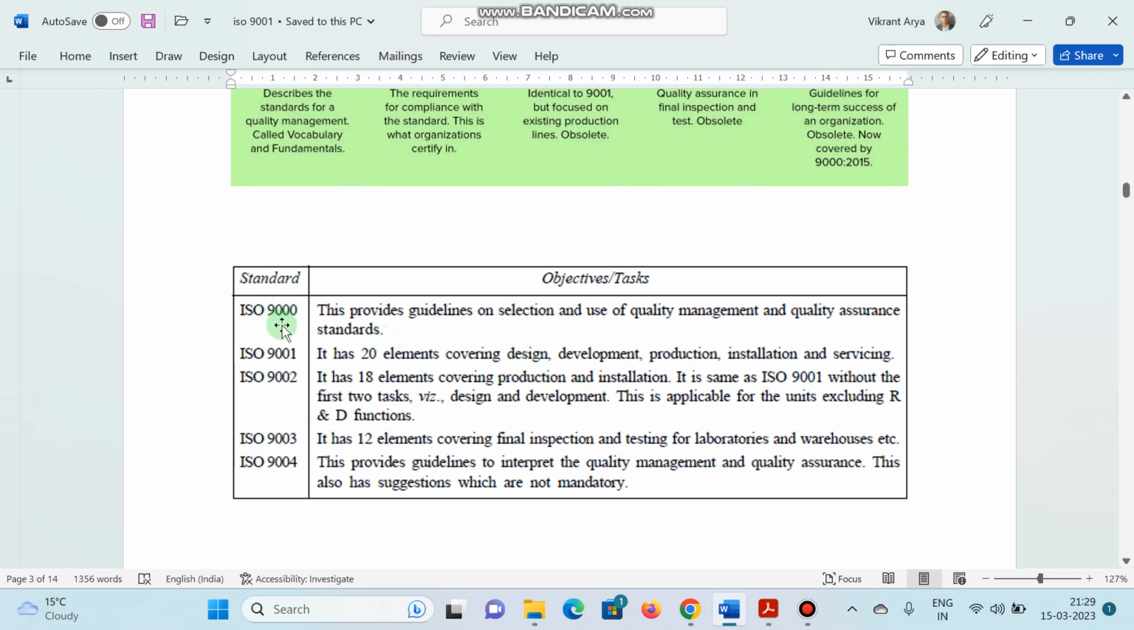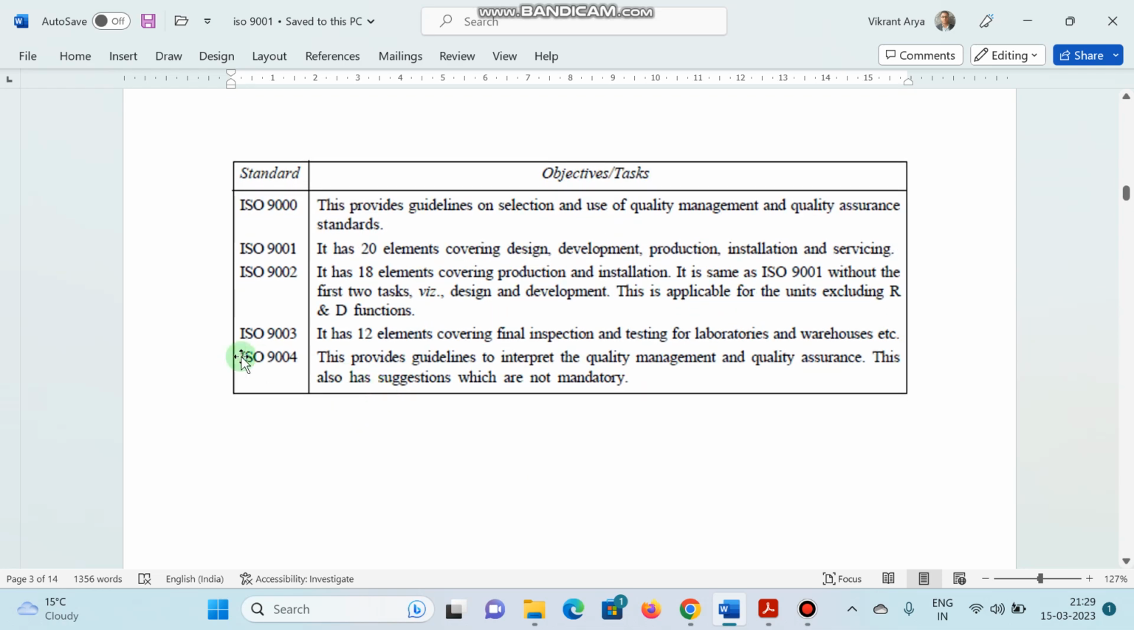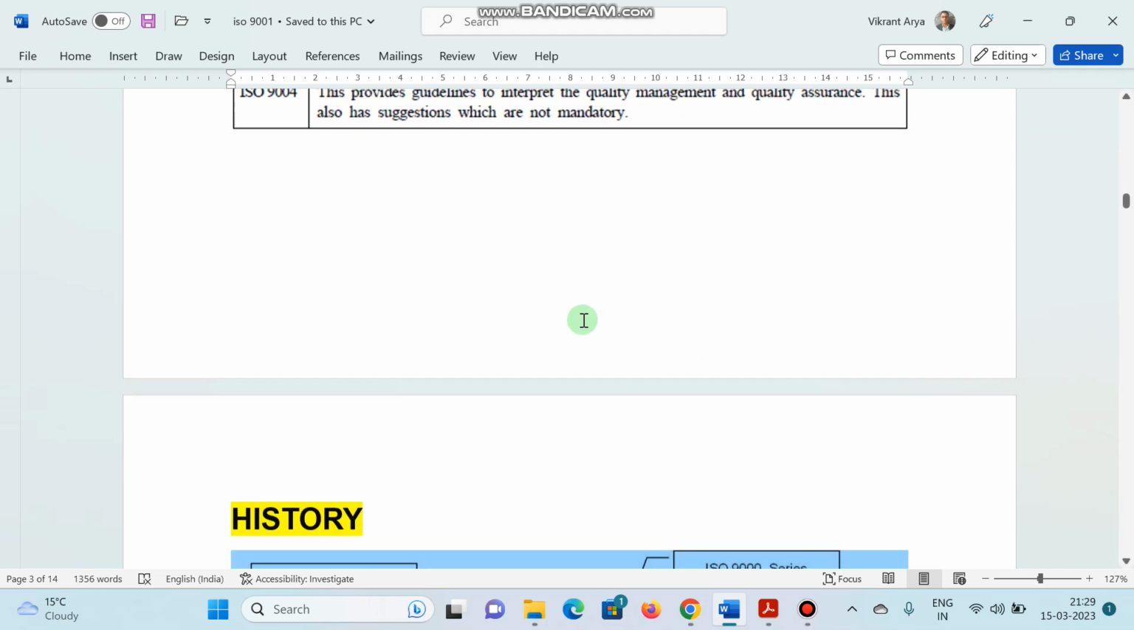As you can see, ISO 9000 deals with quality management and quality assurance aspects, whereas ISO 9001 has 20 elements and deals with design, development, production, installation, and servicing. Whereas ISO 9003 has 12 elements and deals with the inspection and testing of laboratories and warehouses. And ISO 9004 provides guidelines to interpret the quality management and quality assurance systems.